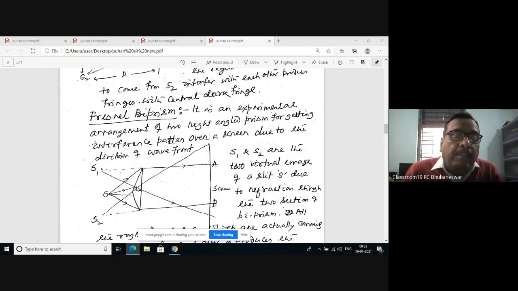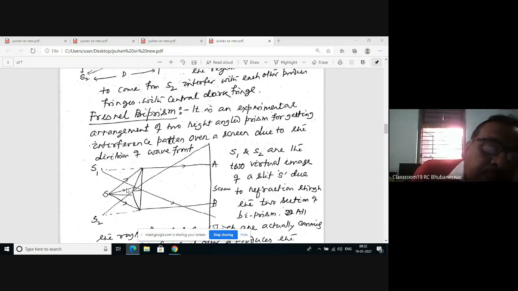Then you see the upper part of the biprism. This is one ray, this is another ray. Then the ray after refraction moves along this direction, and it appears to come from some other point. And another ray at the other extreme position moves along this direction. Therefore, both this ray and this ray appear to come from S1. Therefore, S1 is the virtual image of S due to the refraction through the upper part of the biprism.